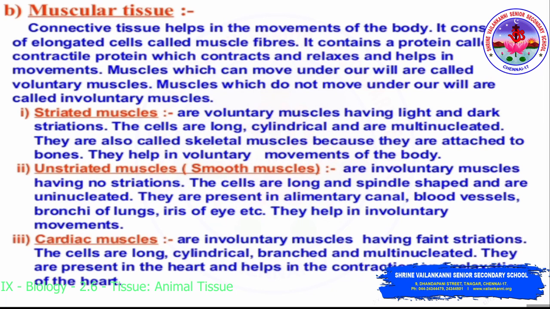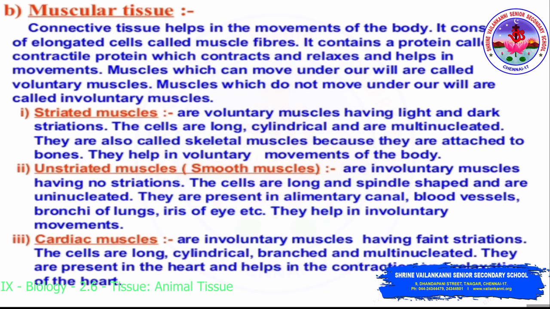Unstriated muscles are also called smooth muscles. Smooth muscles are involuntary muscles having no striations. The cells are long, spindle shaped and uninucleated. They are present in the alimentary canal, blood vessels, bronchi of lungs, iris of the eye, etc. They help in involuntary movement.